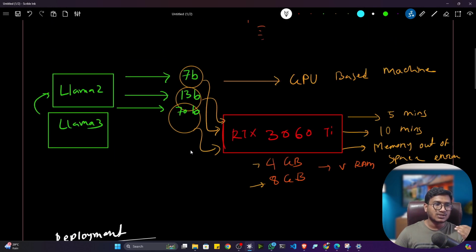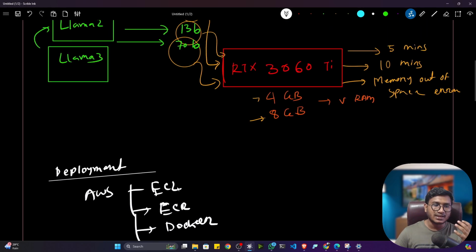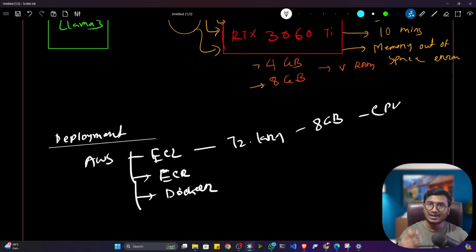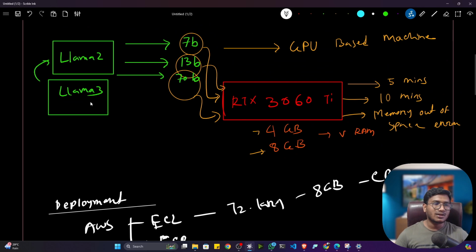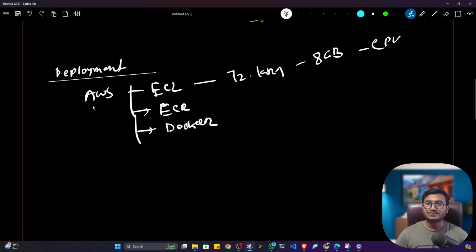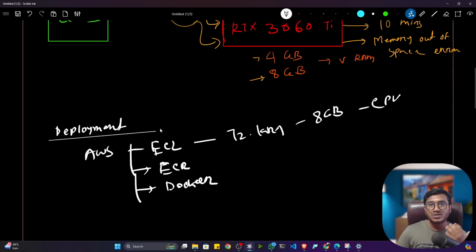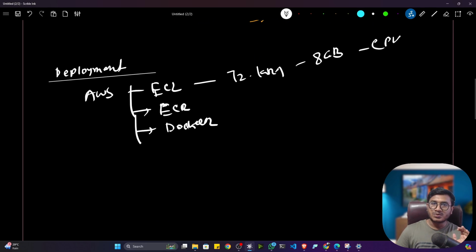And there, just try to consider if you are using this kind of 8 GB instance, like a T2 large instance, will it work? I think remember we used something called a T2 large instance there. And it was having 8 GB memory only, with CPU cores. So it won't be working, right? If I'm loading this Llama 3 or Llama 2 in this machine, it won't work. So for this, I have to purchase a GPU based machine. If you see the EC2 instances, you will see that there are also GPU based machines. So there you can purchase a GPU based machine.